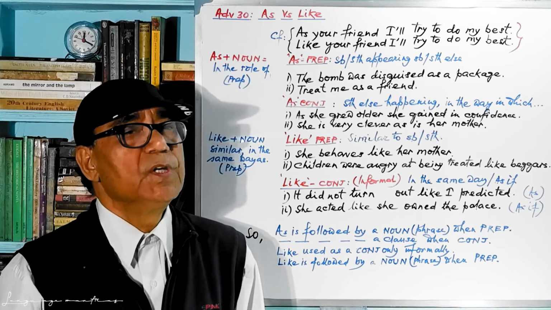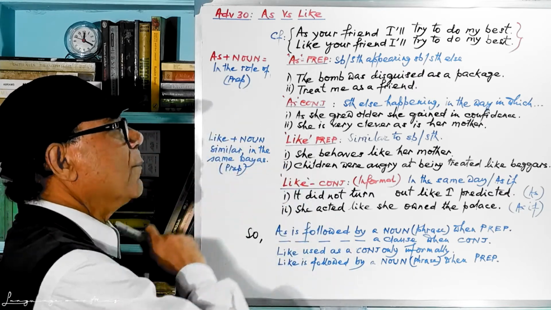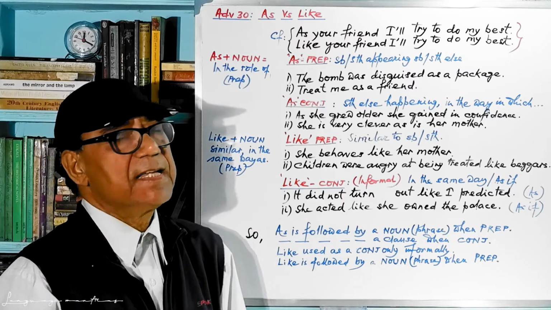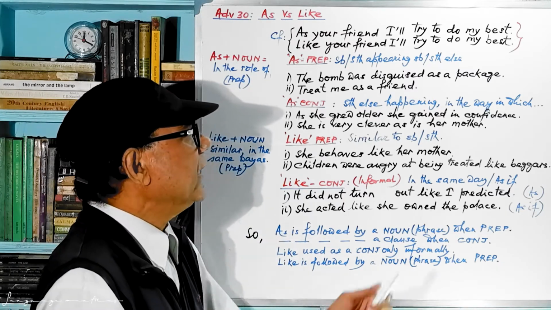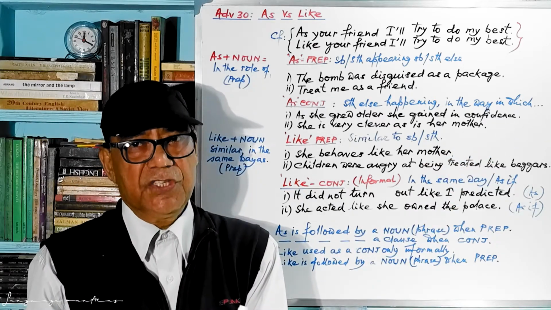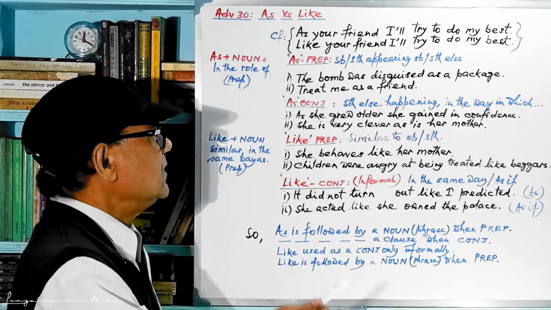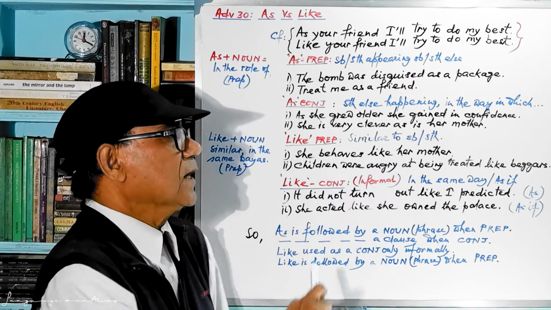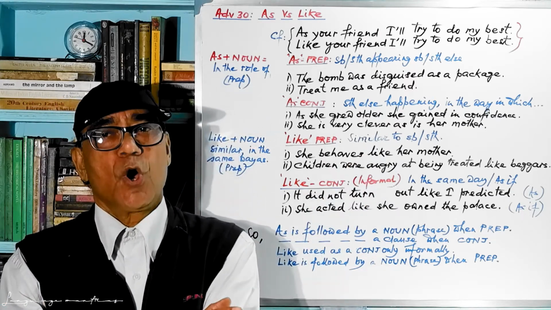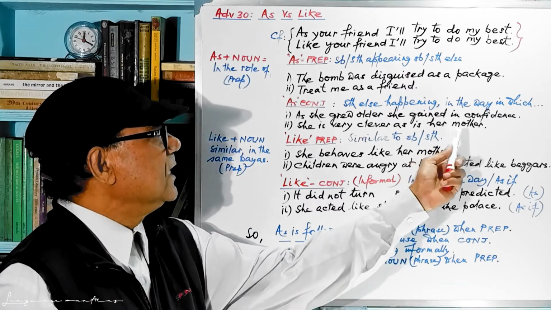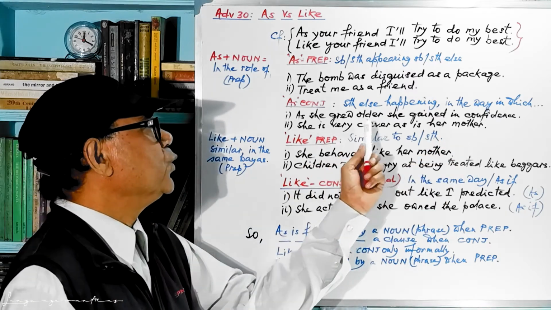Now we come to the conjunctional use of "as." In that case, the meaning is normally two actions taking place, or "in the way in which." So let's see sentences. As she grew older, she gained in confidence. You can change the order. She gained in confidence as she grew older.